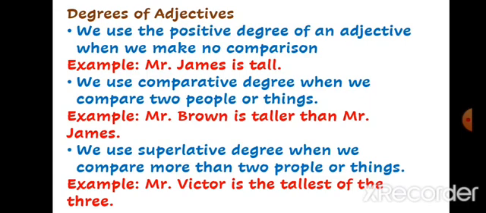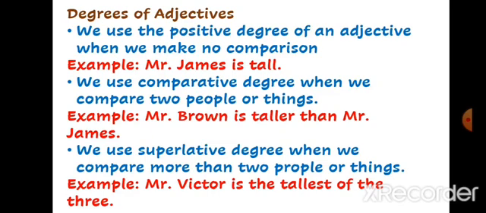Basically, when two people are compared, you will see than is used. Than will be in the sentence, T-H-A-N. When you see than, it means we are comparing between two people or things. So it will be easily understandable. When than is there, it will be comparative degree. That's why tall has become taller here.